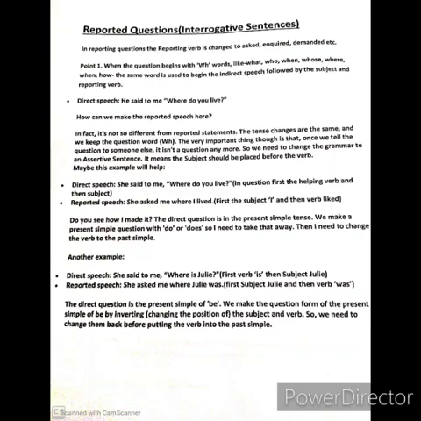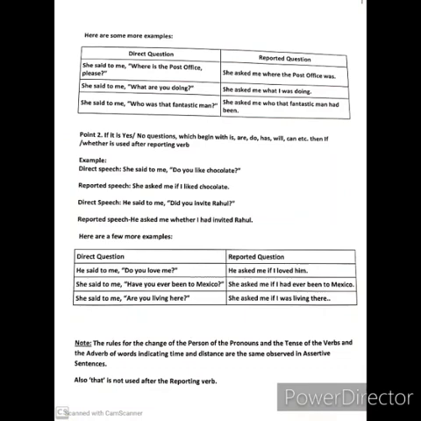Now next, some more examples. She said to me, where is the post office, please? She asked me where the post office was. She said to me, what are you doing? She asked me what I was doing. You see how the subject-verb position is changing, the tense is changing, the pronoun is changing, the subject-verb position is changing in case of indirect or reported speech.